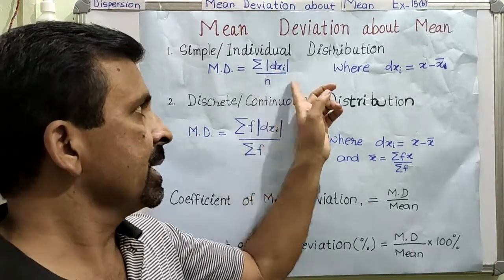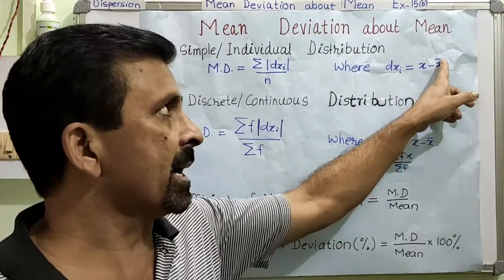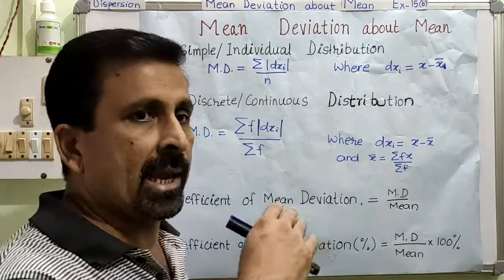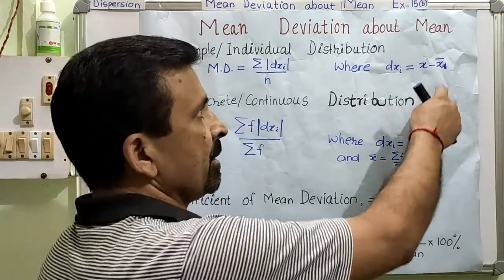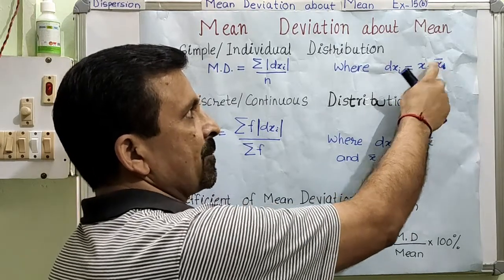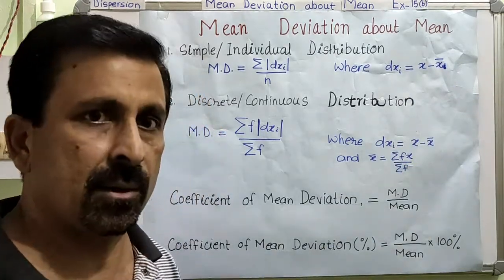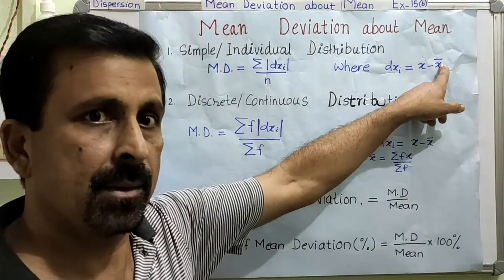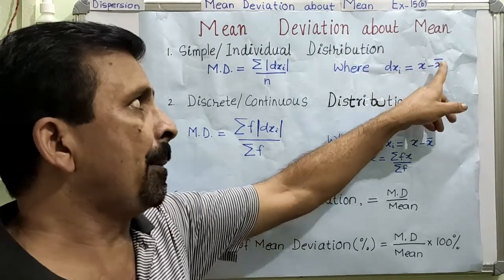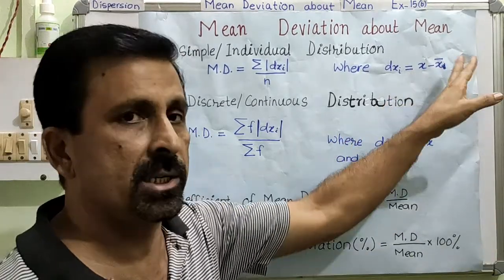Now dx. dx is x minus x bar. This x bar is read as mean. That means whatever set of data we are given, we will calculate the mean. Mean means average, right? We will calculate the mean, and then this mean has to be subtracted from each data, and that is called the deviation. That is the deviation of the data about the mean. So this dx is read as the deviation of the data about the mean. Am I very clear? When I solve the question, all these points will be clear.